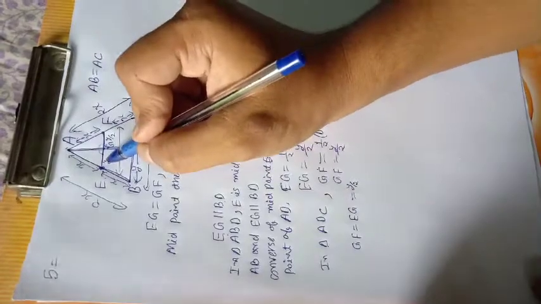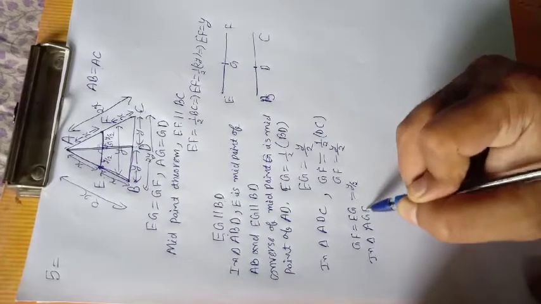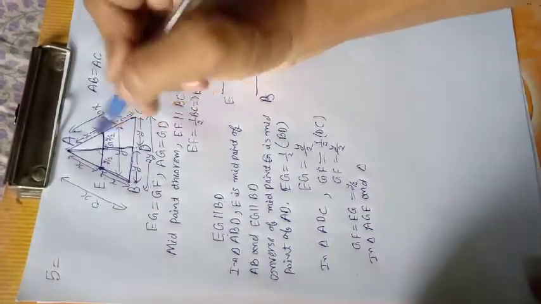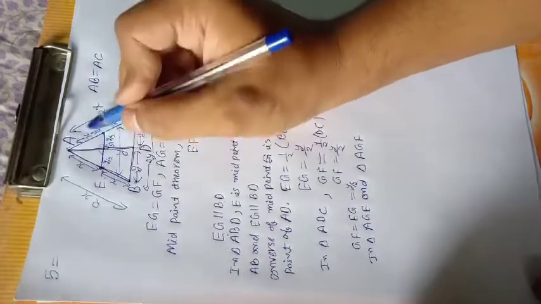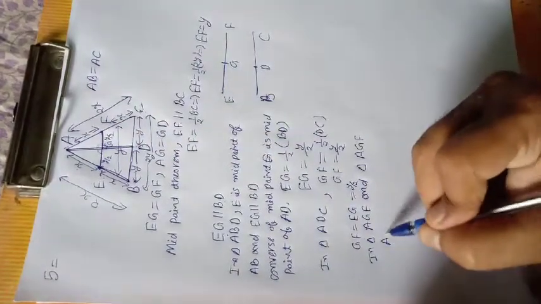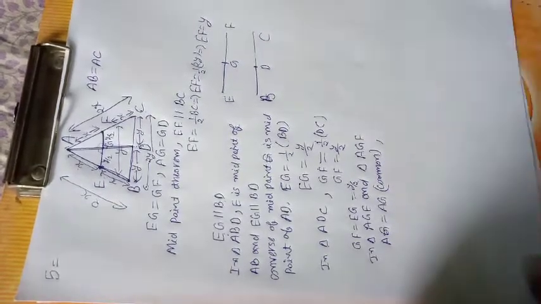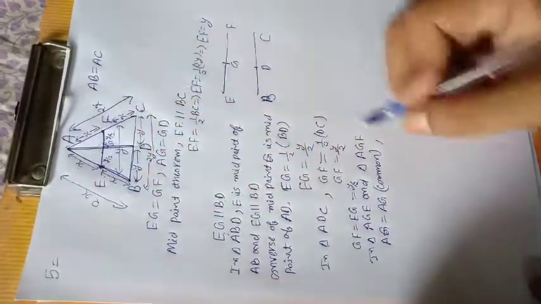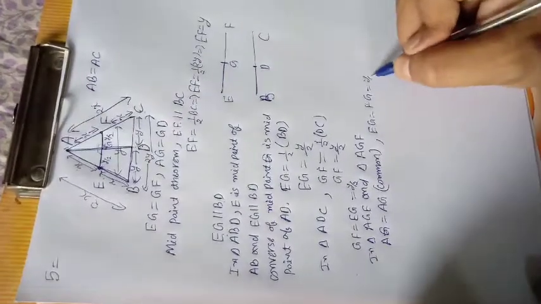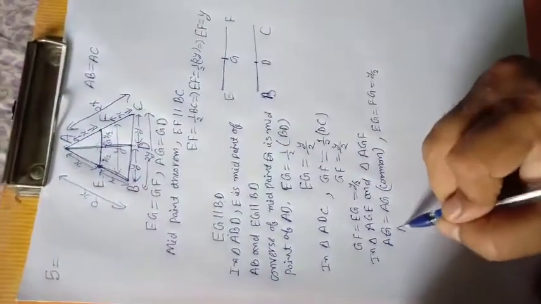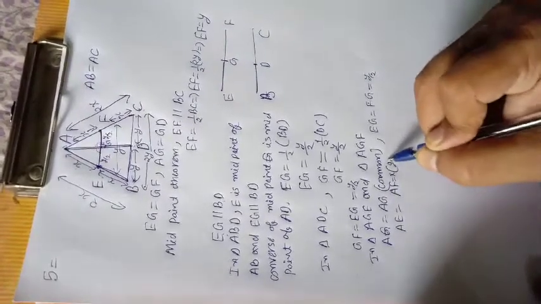We know that in triangle AGE and triangle AGF, EG equals FG equals y upon 2, both, AG equals AG common side, and AE equals AF equals x, given.